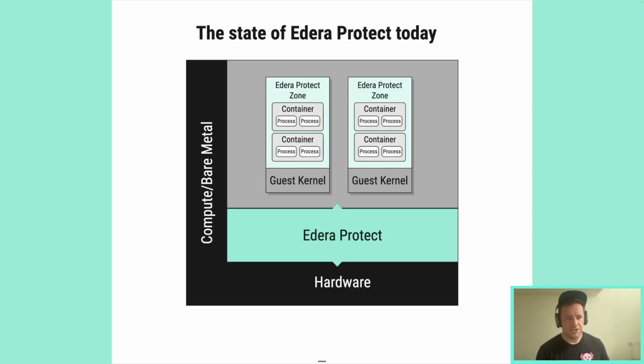So this is the Edera Protect solution. With Edera Protect, we are a type 1 hypervisor, and so we're based above the hardware. Then what we do is create Edera Protect zones. These zones have the same containers with the same processes that you saw before. The difference here is that we're managing the guest kernel, and we are providing absolute isolation to each of those Edera Protect zones. The security boundary here is the Edera Protect zone. You get to decide what goes inside that zone. You get to decide what can see each other, and if it were to break out, these two containers could see each other, but they would not be able to see these containers over here.